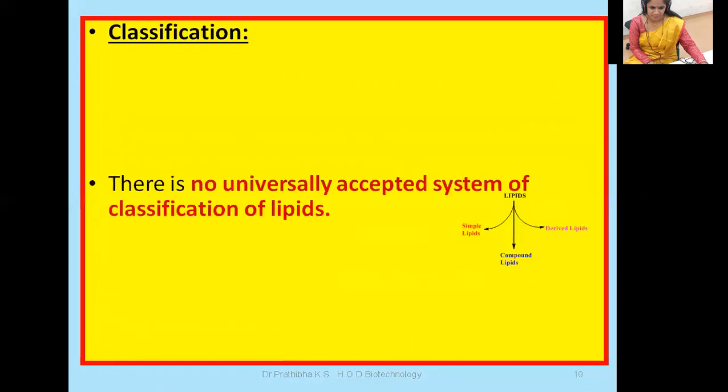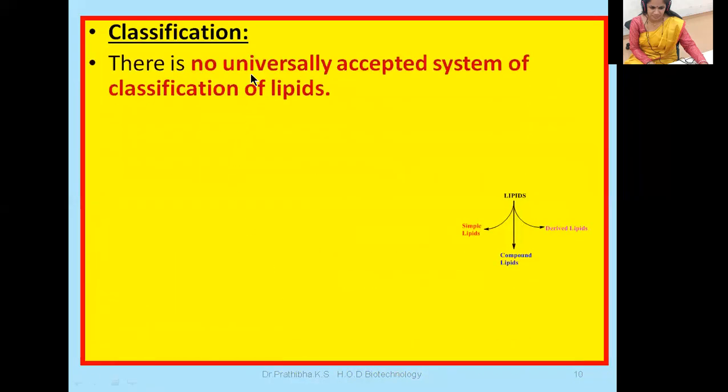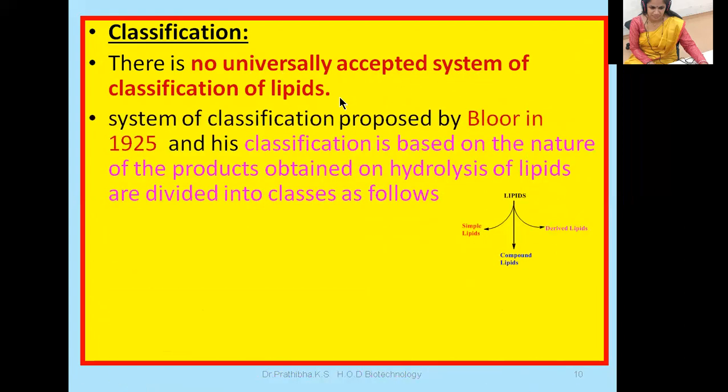Now let us go through the classification. In the classification of lipids, there is no universally accepted system. The system of classification proposed by Bloor in the year 1925 is based on the nature of the products obtained on hydrolysis of lipids.